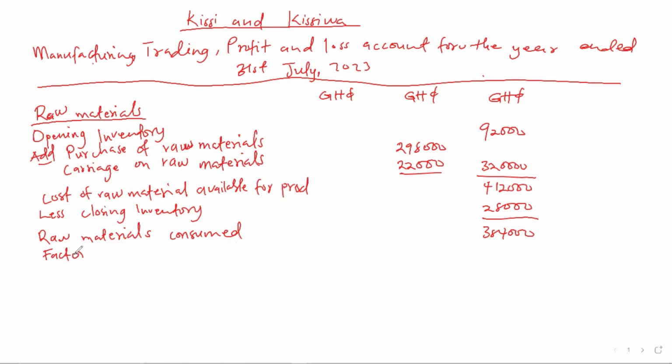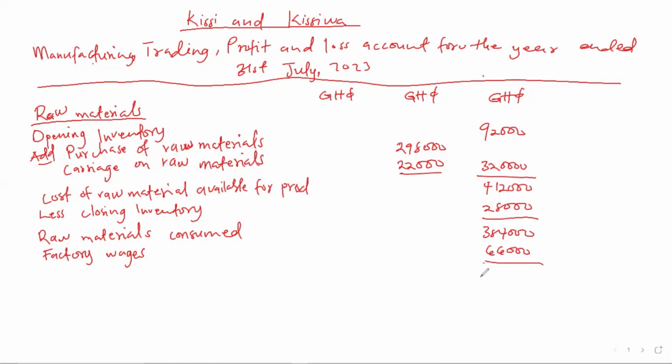Since in the question we have factory wages, we are going to treat it as a prime cost. That is a direct cost. So factory wages, that is 66,000. Since we don't have any direct expenses, we add our direct materials to our direct labor, then we get our prime cost.